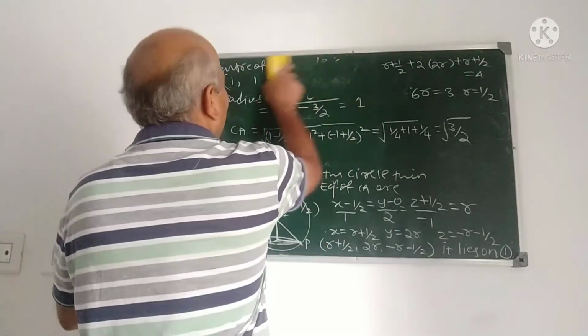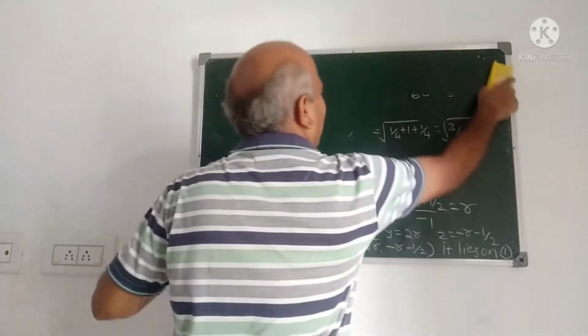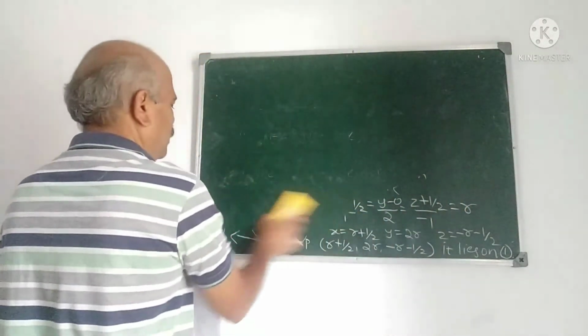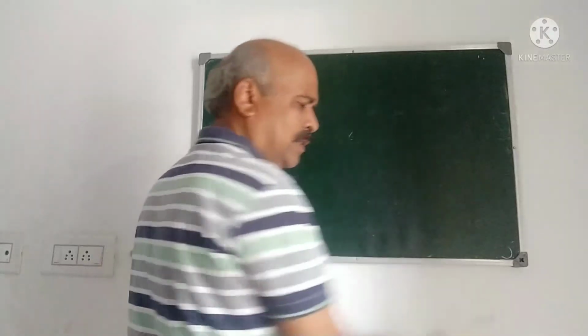Now come to the second part. What is the second part?